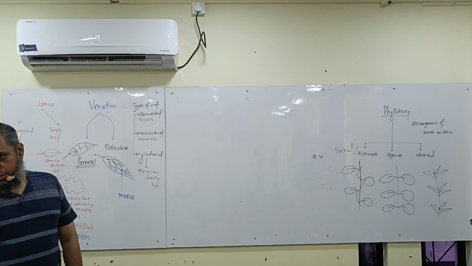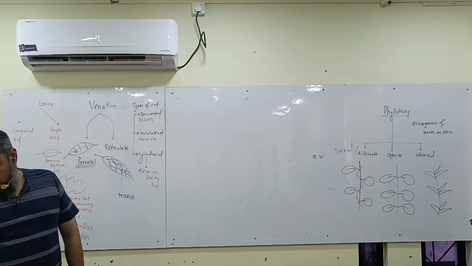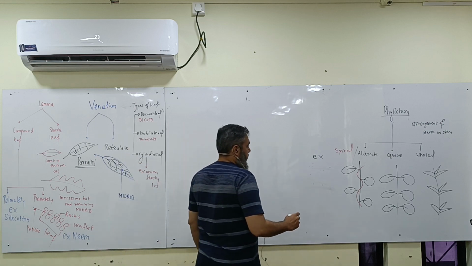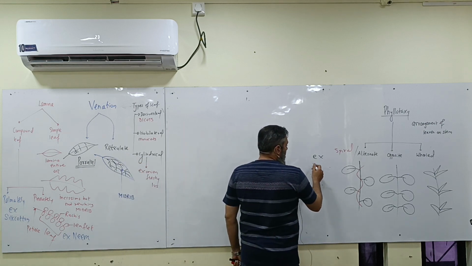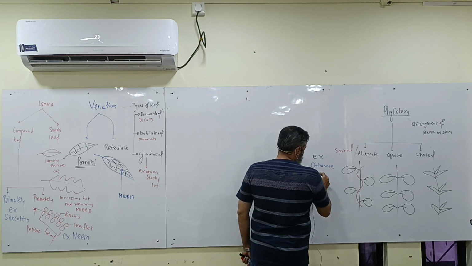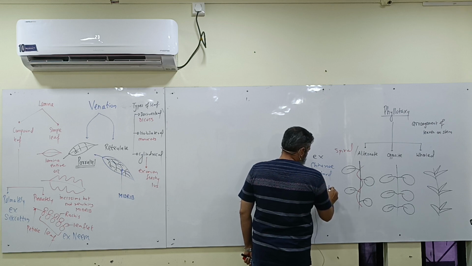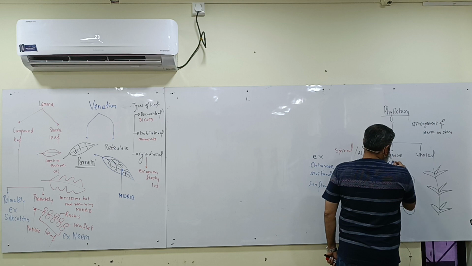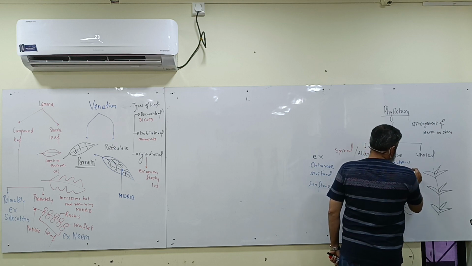Alstonia. Whorled में पहले वाले में कौन है? Alternate में China rose, mustard, sunflower, and opposite you have calotropis and guava.